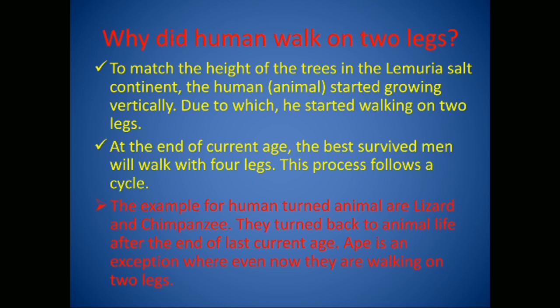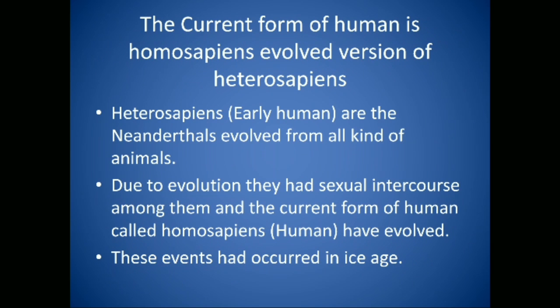The examples for human-turned animals are lizard and chimpanzee. They turned back to animal life after the end of last current age. Ape is an exception where even now they are walking on 2 legs. The current form of human is Homo sapiens, evolved version of Heterosapiens. Heterosapiens, that is, early human, are the Neanderthals evolved from all kind of animals including dinosaurs.